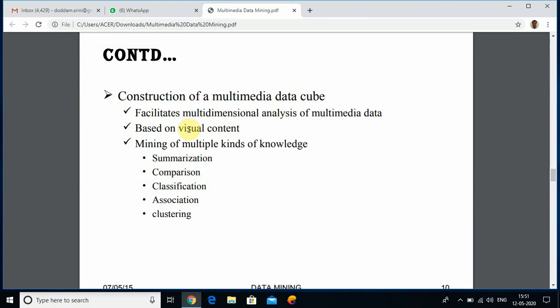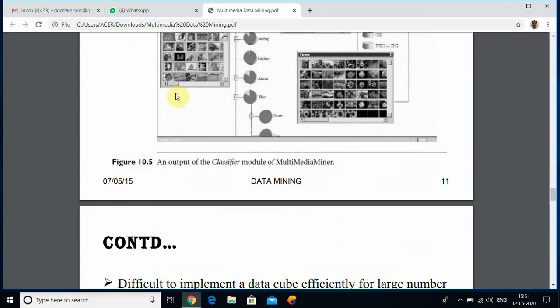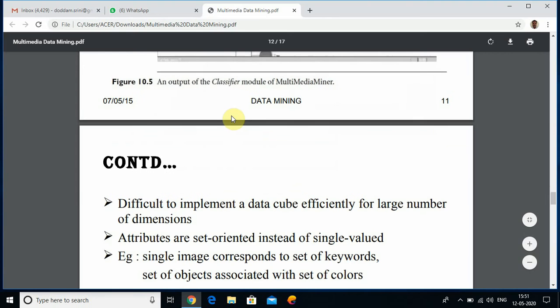So, mining of multiple kinds of knowledge from a multimedia data cube is based on the following techniques: one is summarization, second is comparison, third is classification, fourth is association, fifth is clustering. This is an example of data mining the knowledge, meaning an output of the classifier module of the multimedia miner.